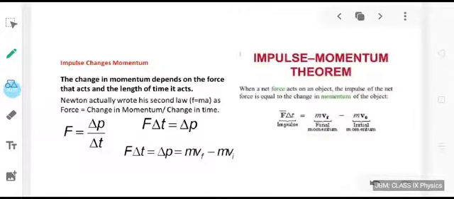So we have an impulse momentum theorem. The change in momentum depends on the force that acts and the length of time it acts. Symbolically, we can write impulse equal to final momentum minus initial momentum. When a net force acts on an object, the impulse of the net force is equal to the change in momentum of the object.